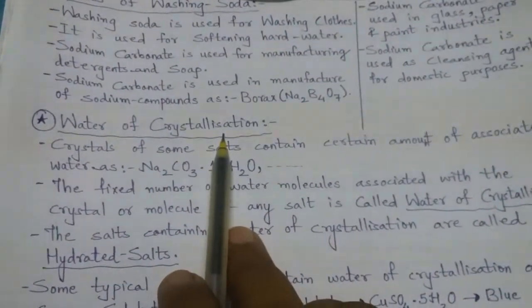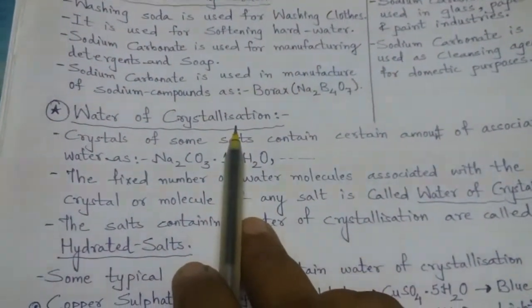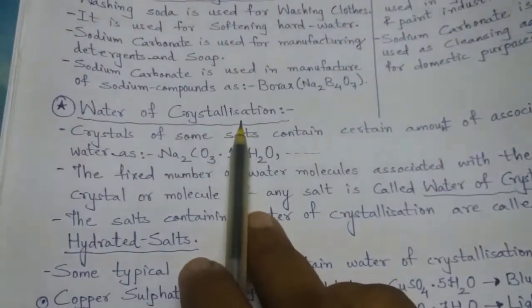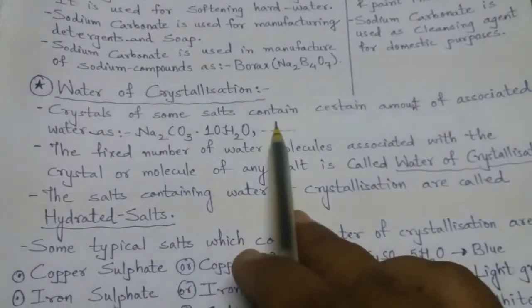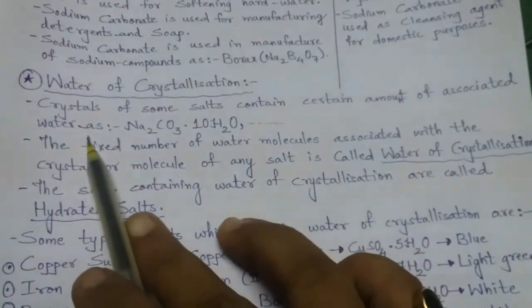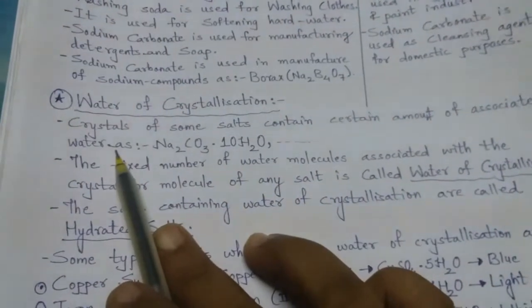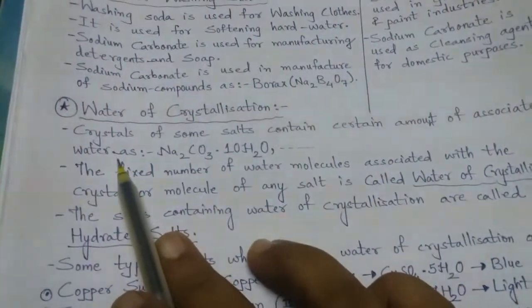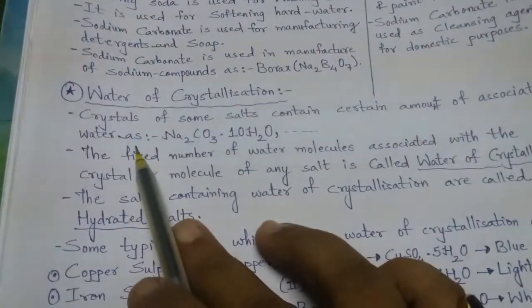It is Na2CO3·10H2O. Then what is this 10H2O? It is the water of crystallization. Crystals of some salts contain a certain amount of associated water. Associated means the water which is joined with the compound, or which is along with that compound, is termed as water of crystallization.